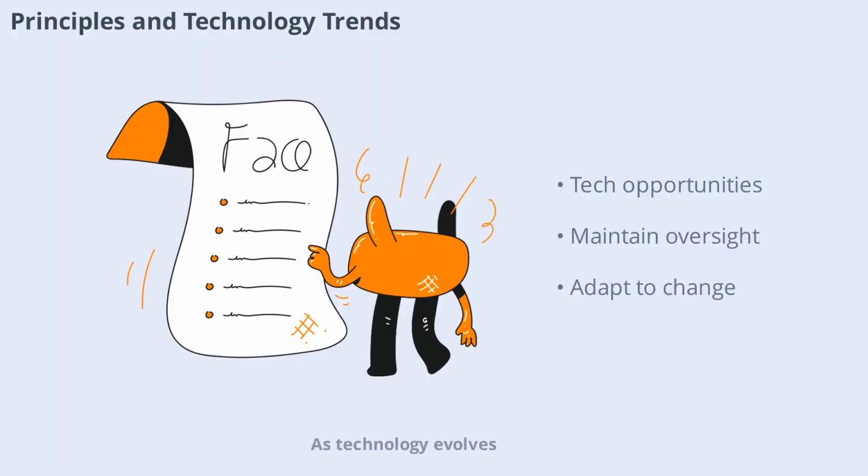As technology evolves, new challenges and opportunities arise in applying these principles. Automation and artificial intelligence can improve consistency and accuracy, but they also require careful oversight to ensure that conservatism and full disclosure are maintained. Accountants must adapt to these changes while upholding core principles.